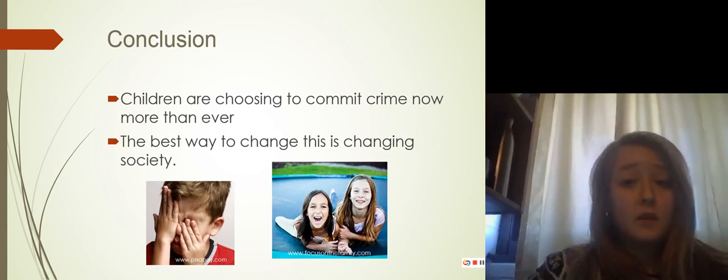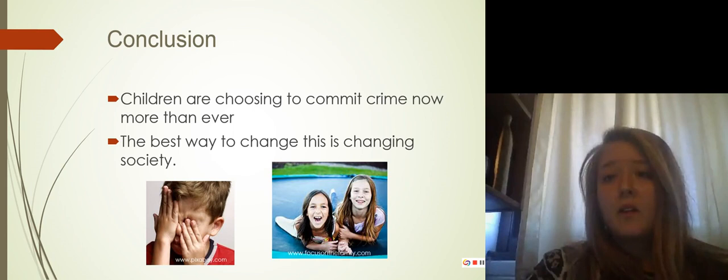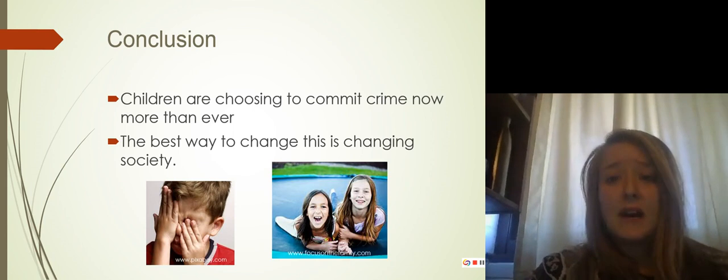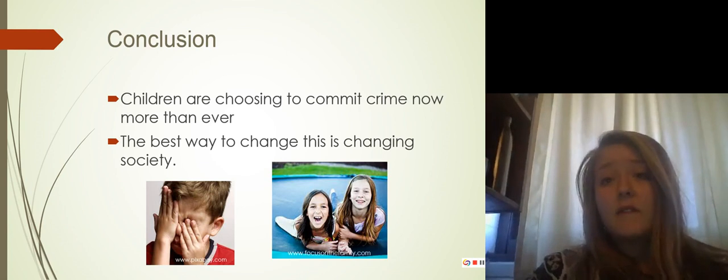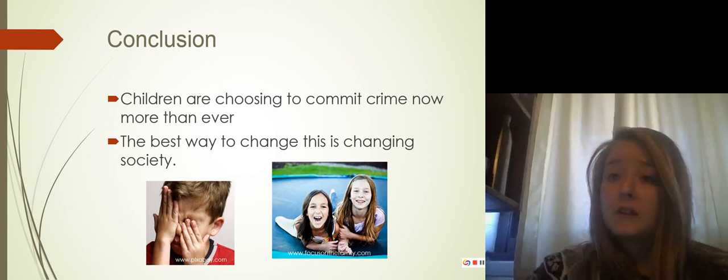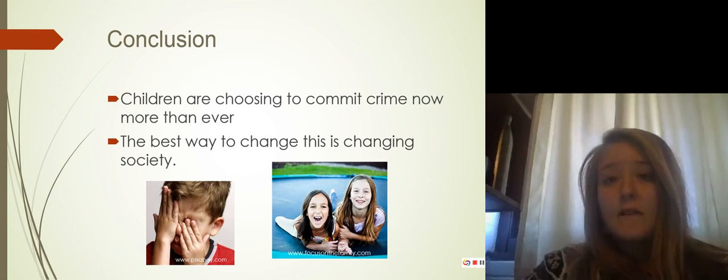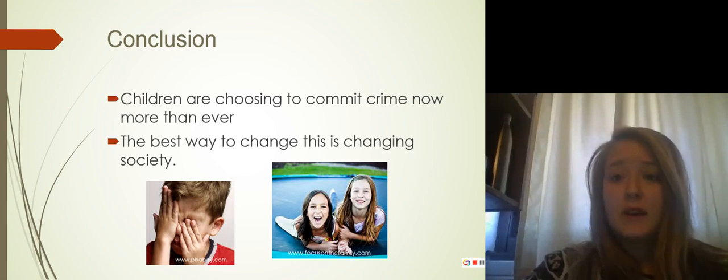Conclusion. To combat the ever-growing crime rates of children choosing crime, we as a society must change the way that many children are growing up. By doing this, we can break down the cycle of children growing up thinking that crime is a necessary and rational choice. This will then change the thinking of future parents who will teach their children proper ethics. Slowly, this paradigm shift will make it to where the surrounding areas and schools are effectively changing the culture as a whole. I feel that changing the culture of choosing crime as a rational choice is needed and thus more effective than punishment, especially considering that despite the threat of punishment, many children are still choosing to commit crime at increasing rates.